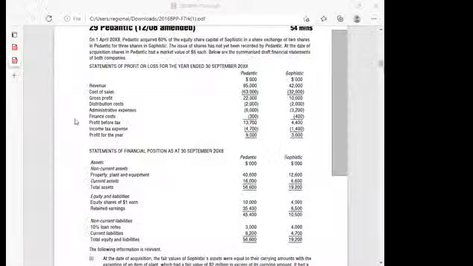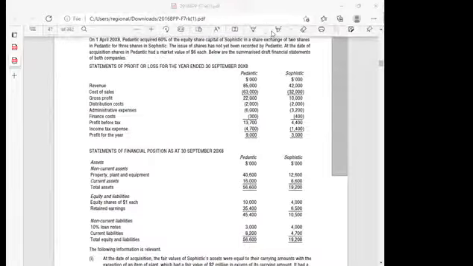Yes. Ladies and gentlemen, so let's come here. We are told here that on 1st April 20x8, Pedantic acquired 60% of the equity share capital of Sophistic in a share exchange of 2 shares in Pedantic for 3 shares in Sophistic. The issue of shares, that's not important to me.